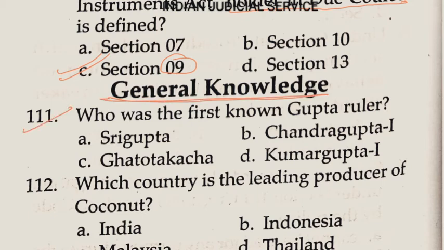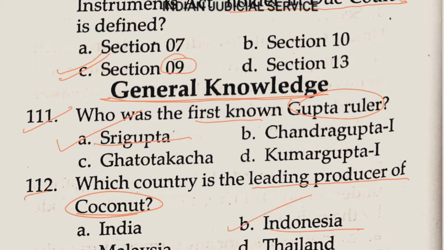Now question number 111. Who was the first Gupta ruler? So Sri Gupta was the first ruler. Answer here option A. Question number 112. Which country is leading producer of coconut? So Indonesia is leading producer of coconut. So answer here option B.